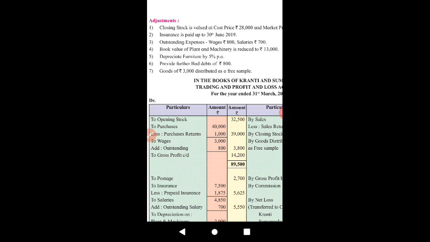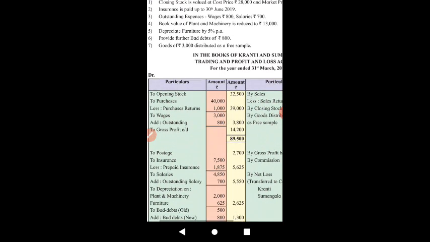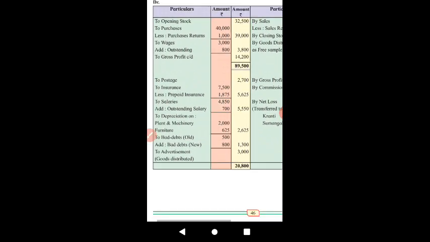After the closure of the books, these debtors have turned bad. As the books of accounts are closed, I mean trial balance is prepared, we can't go to the bad debts account to debit it, and we can't go to the debtors account to write off the amount, I mean to credit it. We can adjust these bad debts in the final accounts.